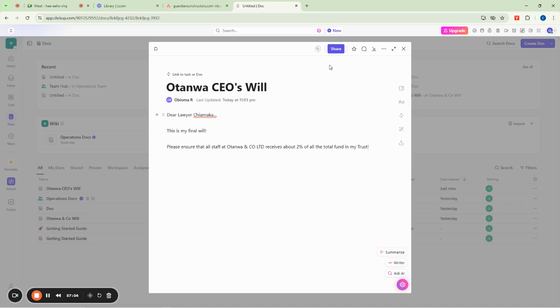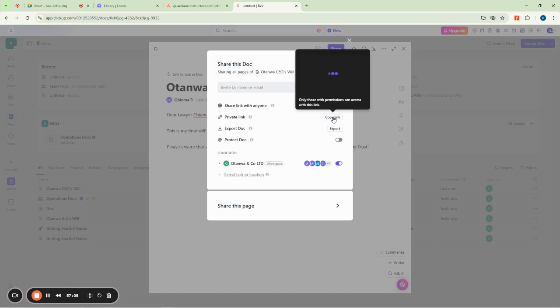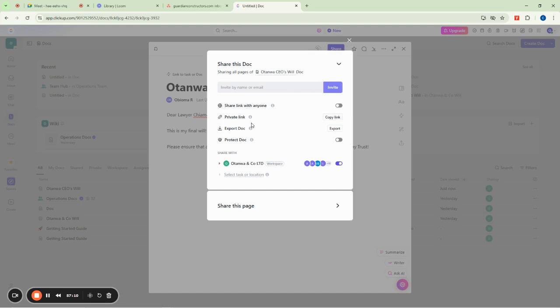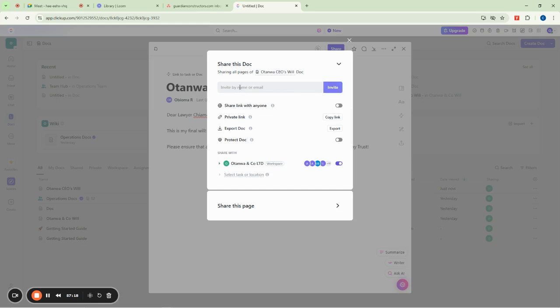So if I want to share it, what will I do? I can actually click on share and copy the link and share with my lawyer, right? At the same time, I can still invite her in by entering her email ID on this part here. But let's just assume I want everybody to be able to read now. So I can come in here and say click share link with anyone. I will highlight it.